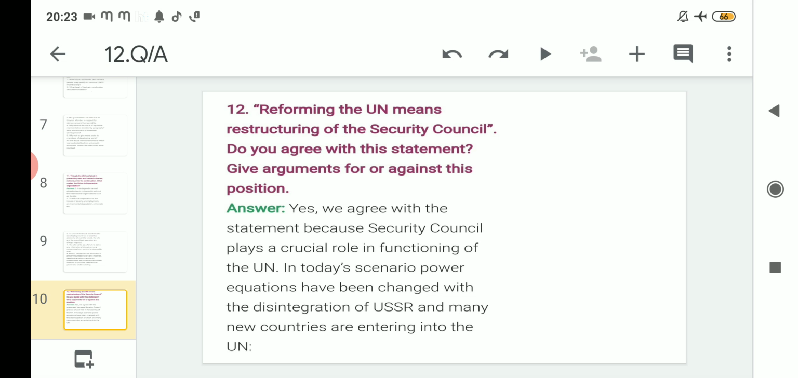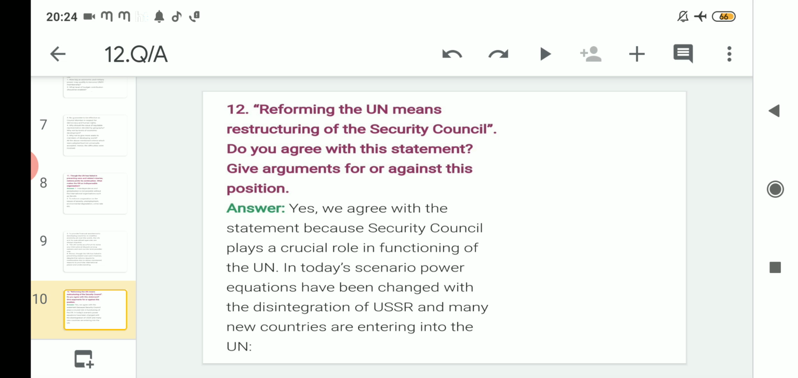Regarding the above question, according to the answer, we are favoring this. It is written that yes, we agree with the statement because the Security Council plays a crucial role in the functioning of the UN. That means the question asks that if the reformation of the UN is done, then of course the Security Council will also be restructured. So we agree with that. And what is the reason? The Security Council plays a crucial role in the functioning of the UN.